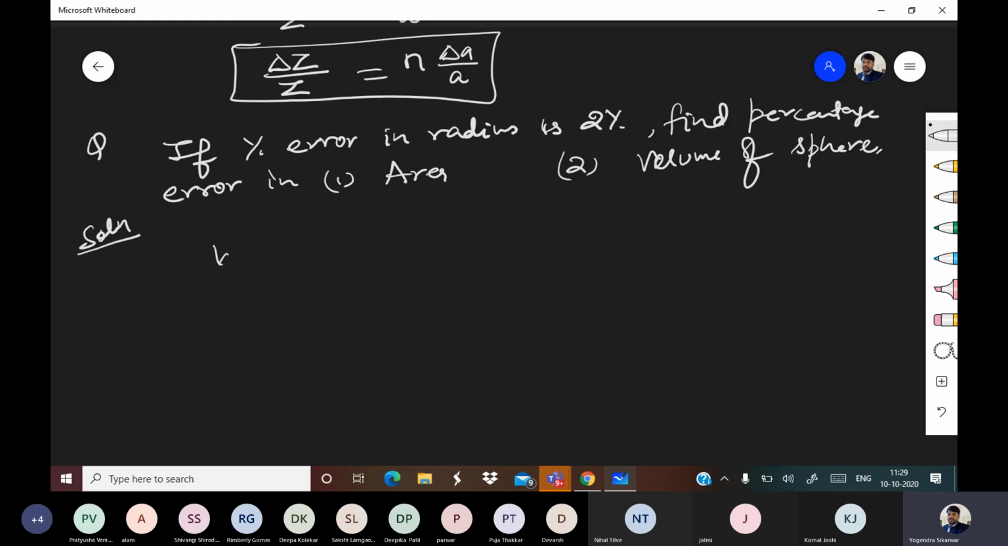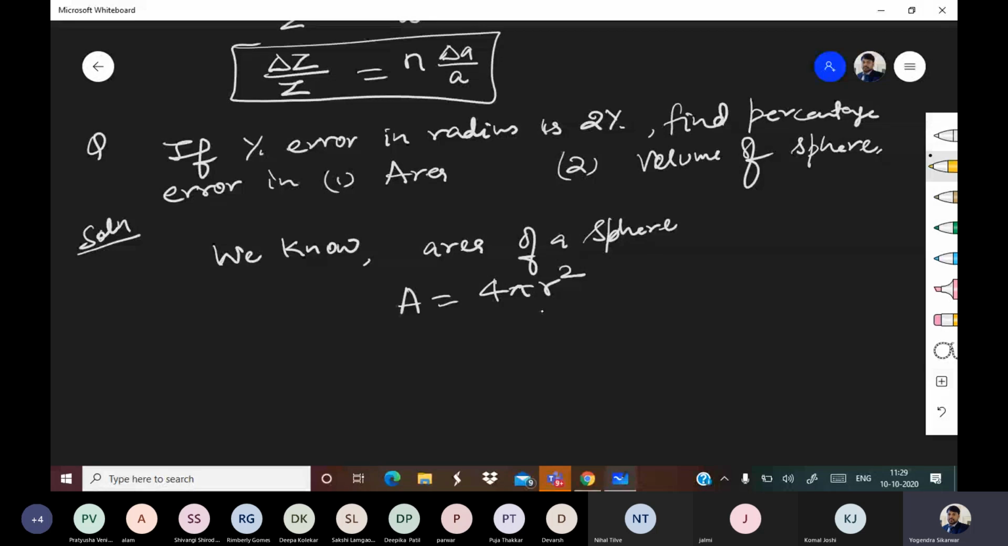We know the area of a sphere A is equal to 4 pi r square. So basically, area is dependent on r to the power 2. So delta A by A will be 2 times delta r by r.